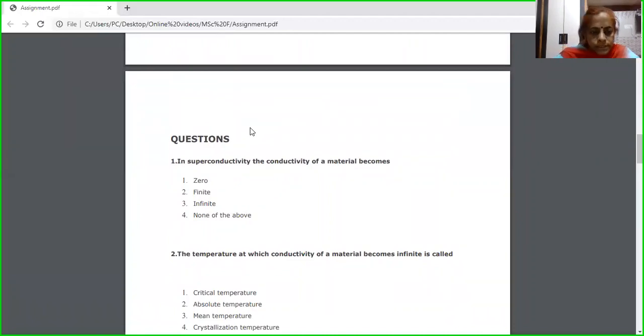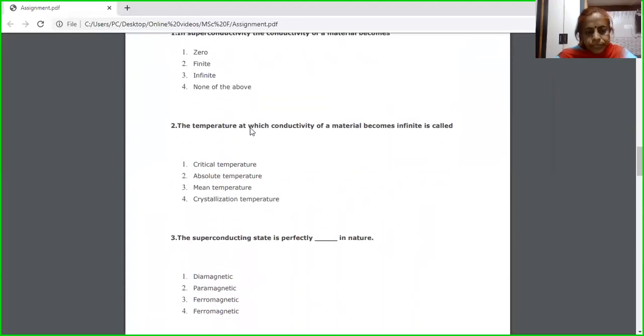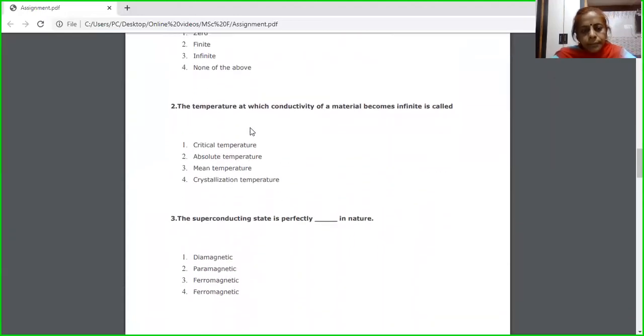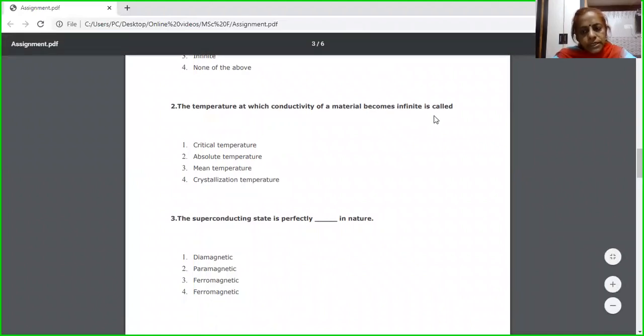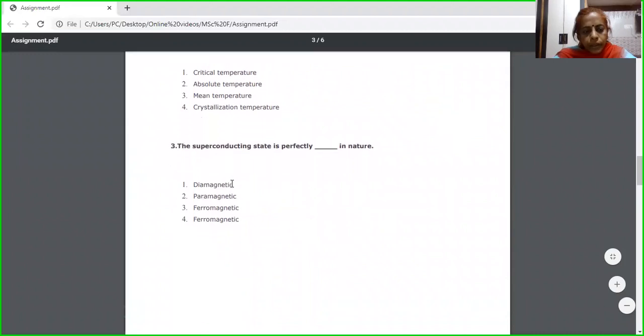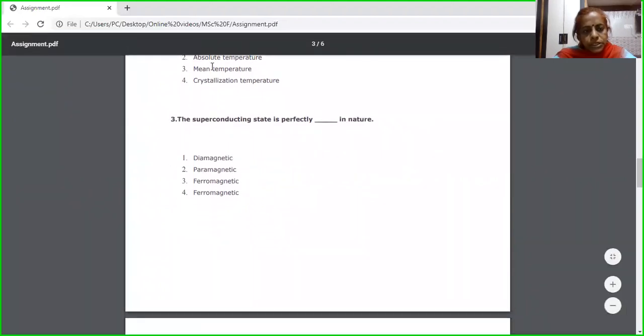Now, the second question is: the temperature at which conductivity of a material becomes infinite, what is it termed as? You have to choose out of these 4 options: critical temperature, absolute temperature, mean temperature, crystallization temperature.